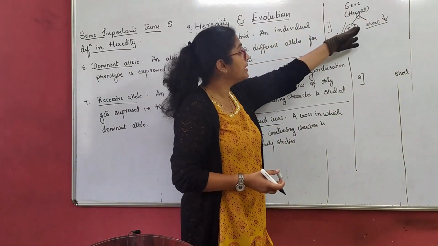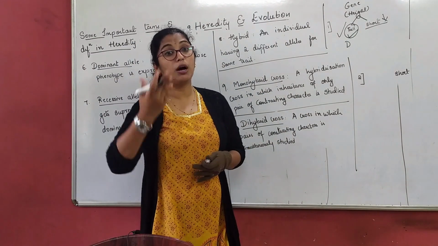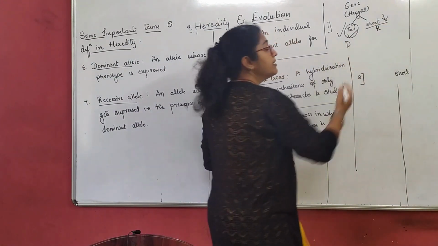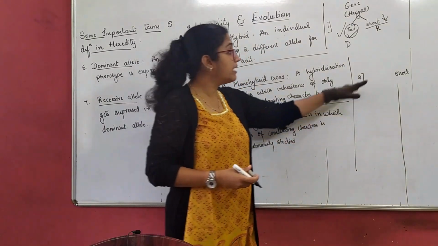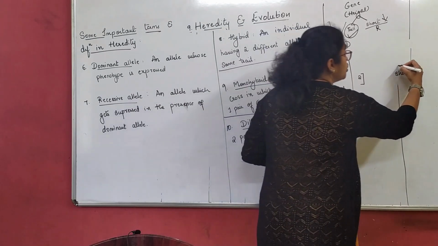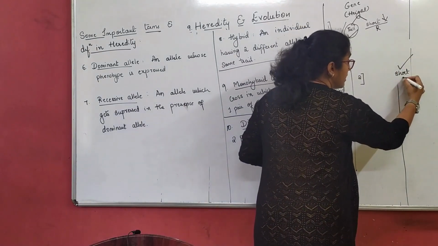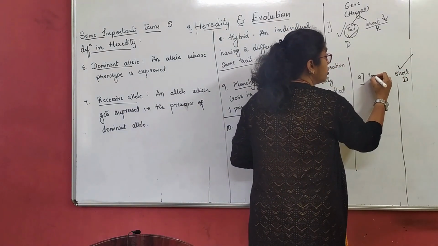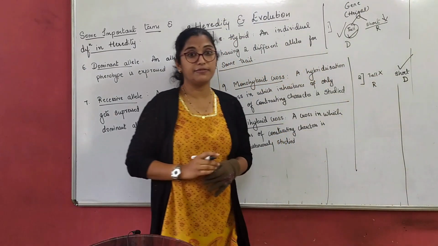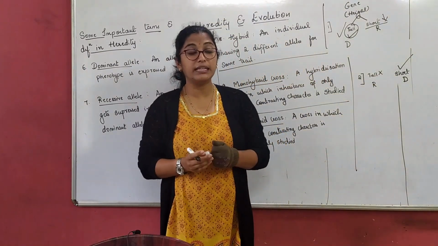The tall gene is dominant, that is why it got expressed, and short is recessive. In the sibling who is short, short is being expressed, so it is dominant there, and tall is not expressed, so it is recessive. Did you understand the meaning here?